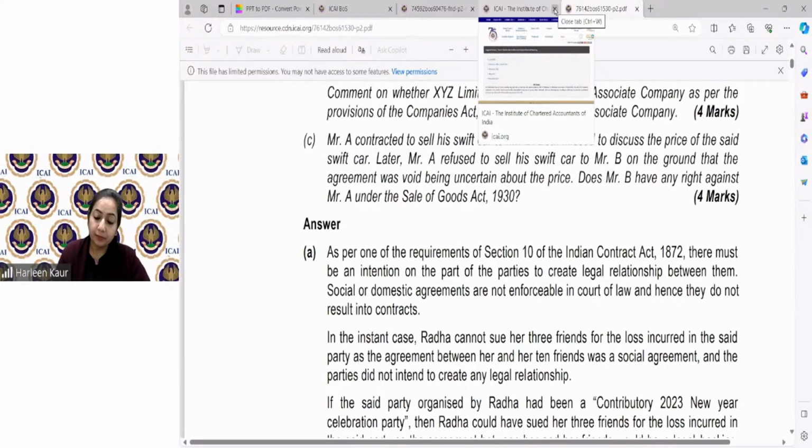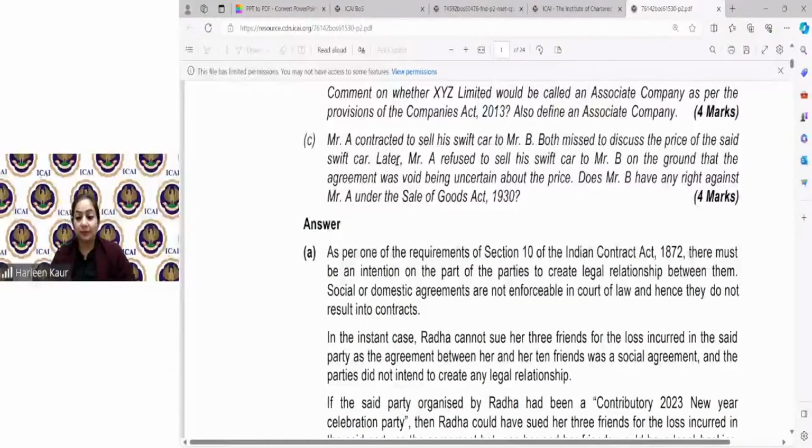Yes, Mr. Varun, that's correct. Anushka, section 9. Very good, Anushka. Section 9, I already gave you the reference. You have to tell me the answer. What will be the answer for this question? This is your test time. You have to give me the answer, student. B has the right to get the car for reasonable price. Very good, Mr. S. Sudhakar.